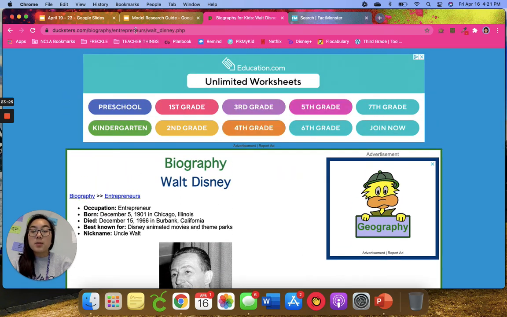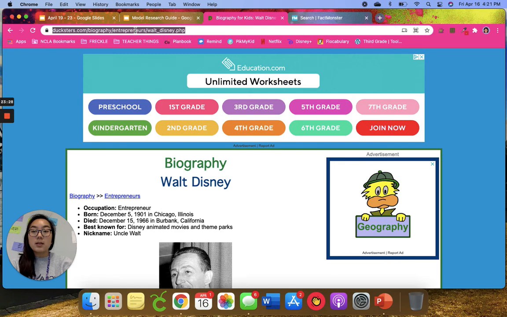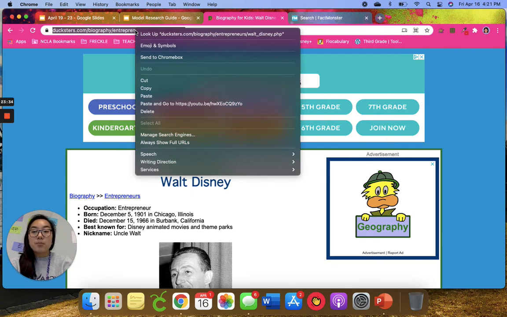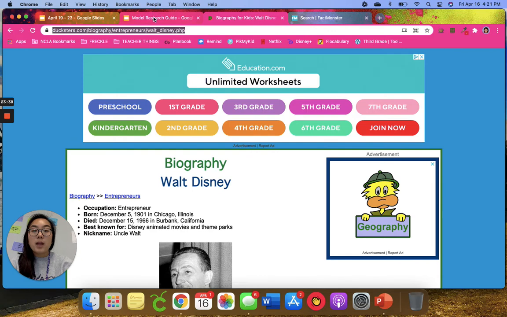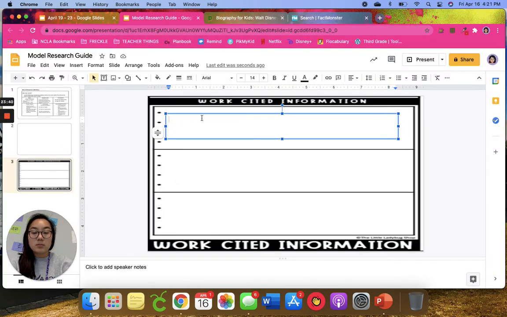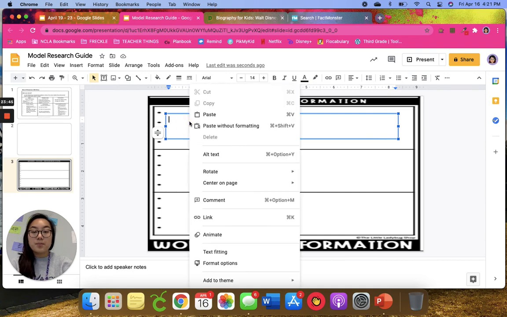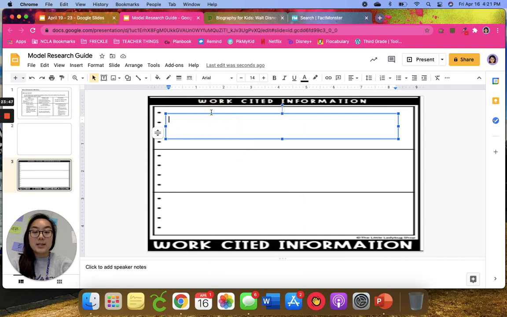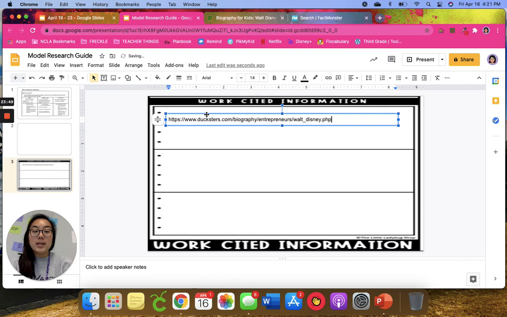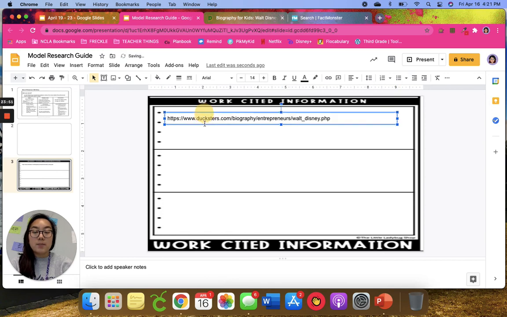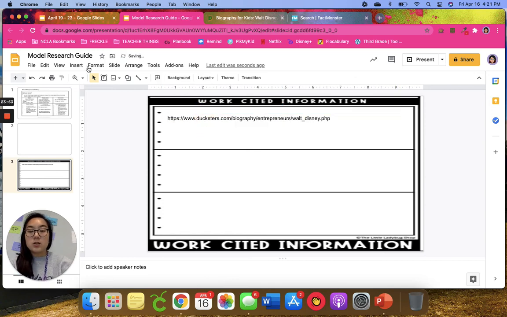So I'm going to come up here and click on my link, and so it highlights, I'm going to right click on my mouse, and then hit copy. Then I need to come back to my slide, and I'm going to right click on my mouse again, and hit paste. And that's going to paste that website in there so we can give credit to the original authors.